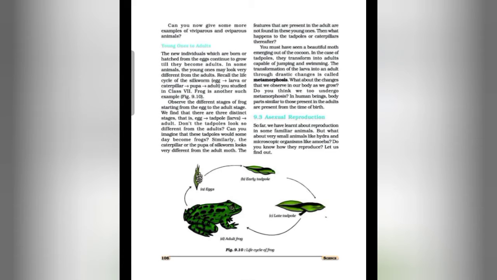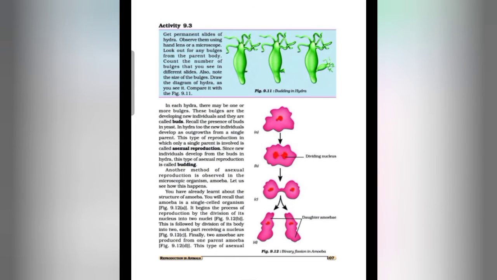This mode of reproduction is found in small, microscopic organisms like amoeba and hydra. There are several methods of asexual reproduction in animals like binary fission, budding, fragmentation and regeneration. So let us study binary fission and budding in detail.